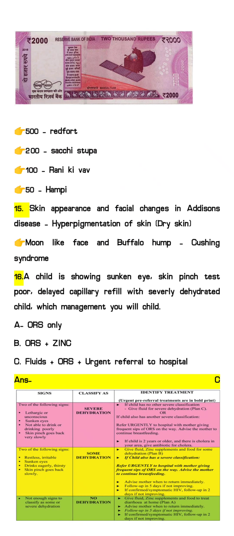Okay, next question, that is skin appearance and facial changes in Addison's disease. In Addison's disease you will see hyperpigmentation of the skin, dry skin, and also puffiness of the face. Some students are confused between moon like face and puffy face. Moon like face is generally seen in Cushing syndrome, not in Addison's disease. So moon like face and buffalo hump will be seen in Cushing syndrome.